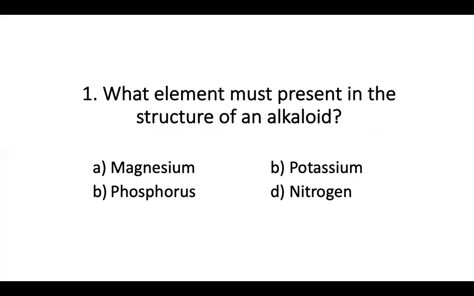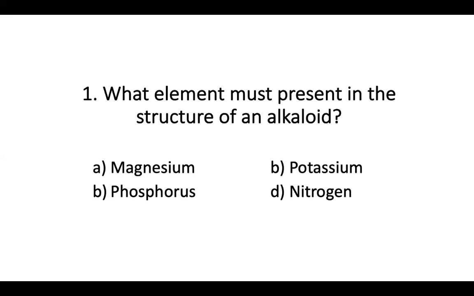Yes, this is your first question. What element must be present in the structure of an alkaloid?